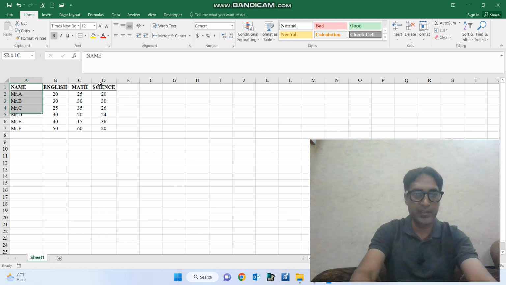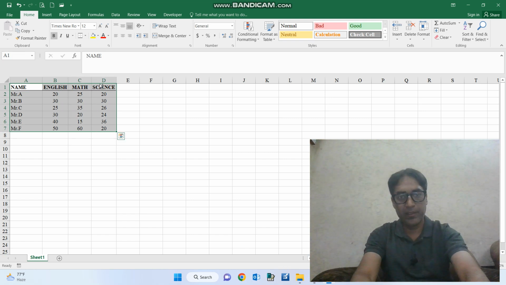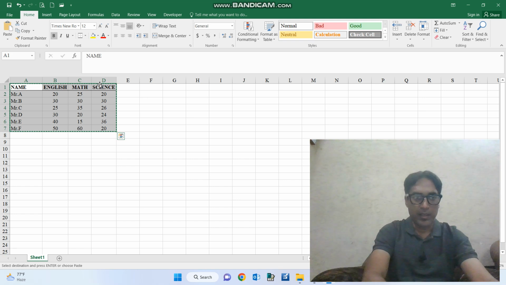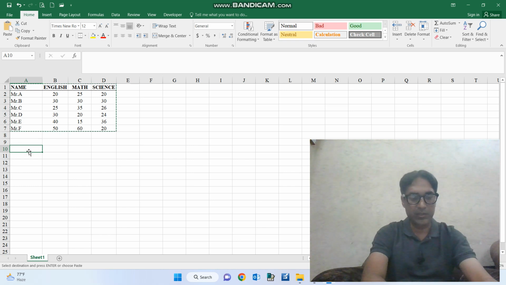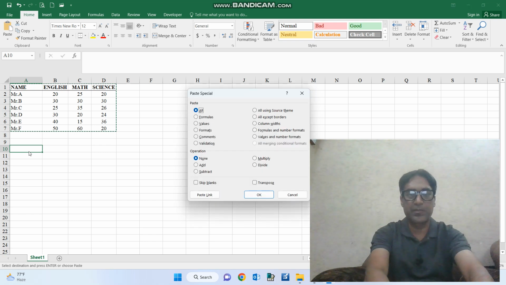Just select the table, Control C, copy, and then come to the place where we want to make the conversion. Now press Ctrl Alt V, that is Paste Special.